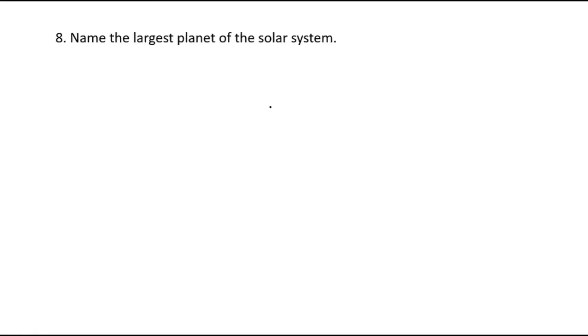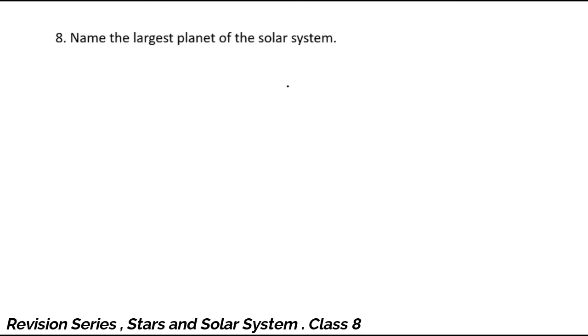Name the largest planet of the solar system. This answer is very simple. It's Jupiter. Right? So the largest planet is Jupiter. Jupiter is the fifth planet, and the largest among the planets of the solar system. And this is named after a Roman god.